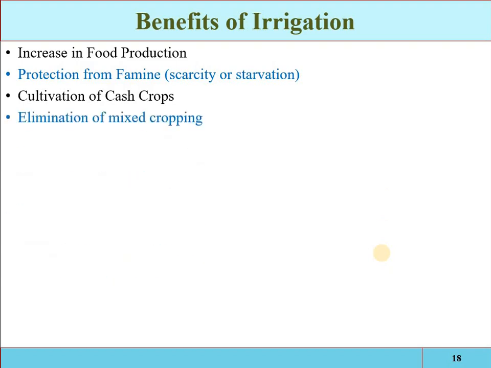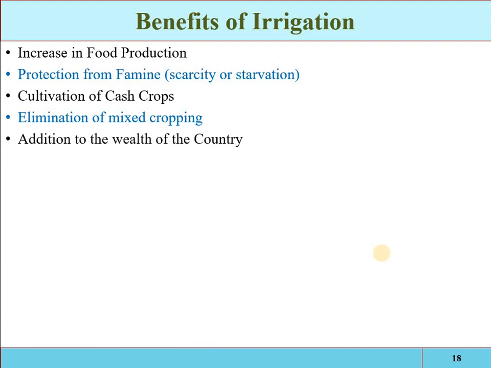Elimination of mixed cropping. Sometimes if there is no irrigation system, then the farmers are cropping 2 or more crops in an area. If the natural water is not sufficient for one crop, then it will be sufficient for another crop. So without complete loss, the farmers are planting 2 or 3 crops in an area. But if there is an irrigation system, then we can supply water properly for any type of crop. So one crop can be properly grown in an area.